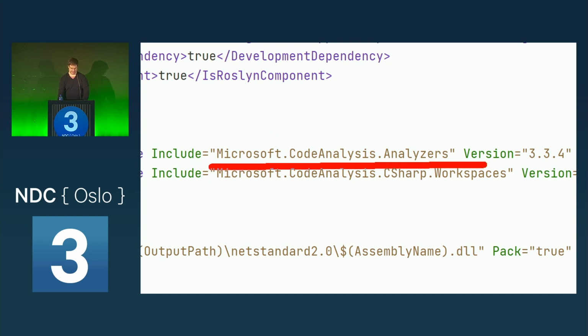Also, there is a microsoft.codeanalysis.analyzers package that I always like to add because it has warnings and infos about how to use Roslyn correctly, especially when it comes to equality. There are some potential pitfalls there.